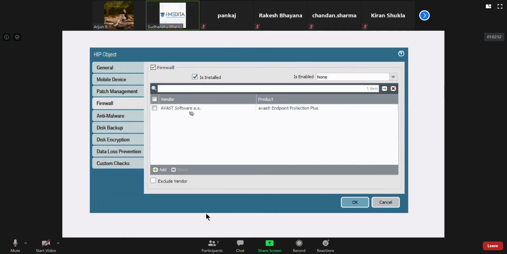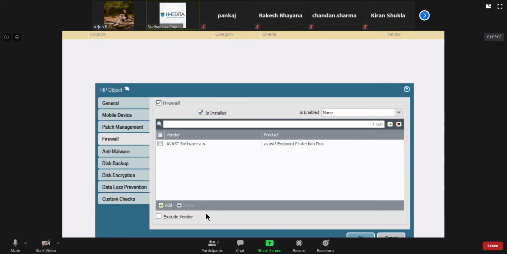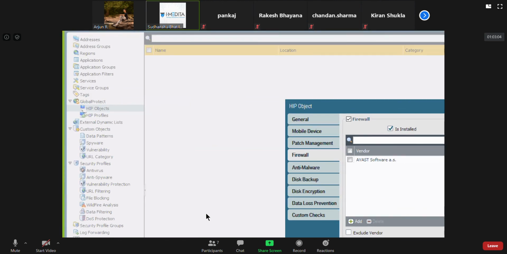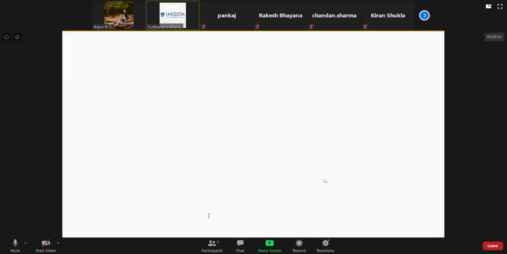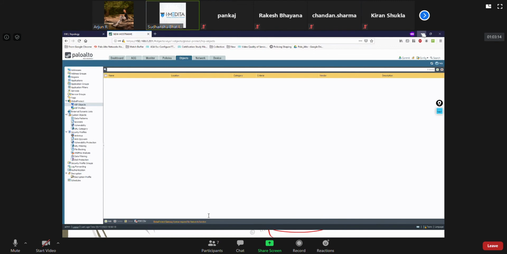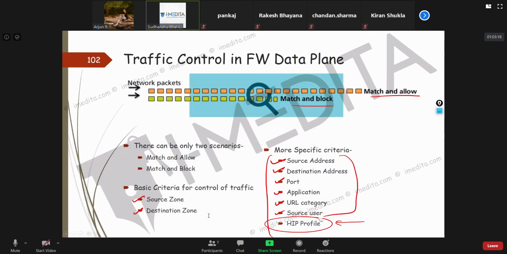It depends on what kind of endpoint protection you have deployed in your company as well, right? So once you create this HIP object, you mention this HIP object in a HIP profile, and then you can apply it onto the security policy. I hope you got the basic idea of what it is. HIP is Host Information Profile.